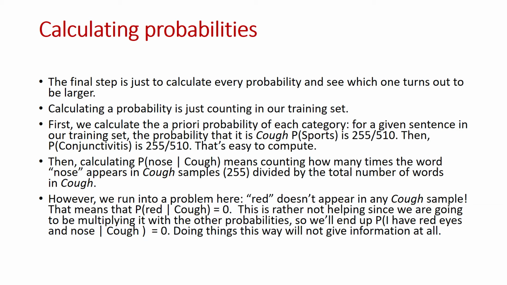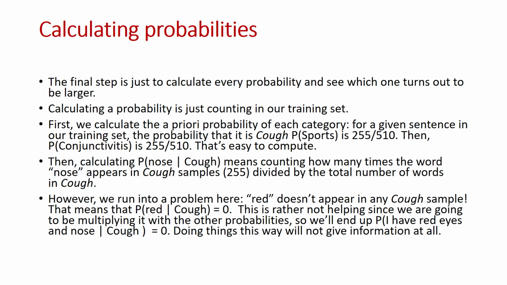For example, P of cuff will be the number of lines in the cuff file divided by the total number of lines in both the files. Then P of nose given cuff means counting how many times the word nose appears in cuff samples divided by the total number of words in cuff. However, we run into a problem because if red doesn't appear in cuff samples, then P of red given cuff will be 0. This will not help because we will multiply it and it will make the whole probability 0.